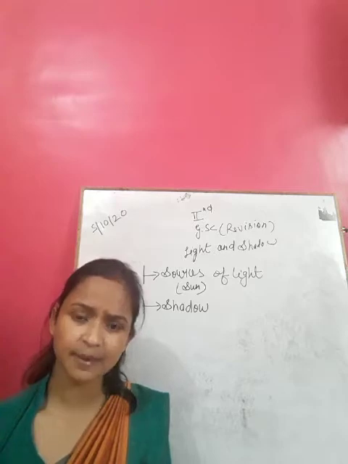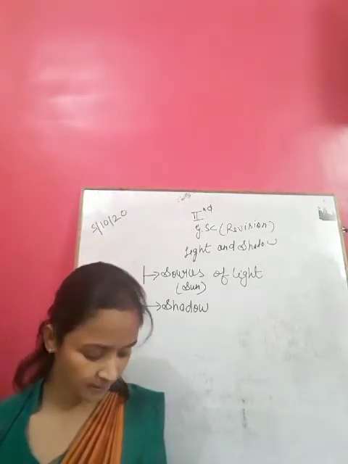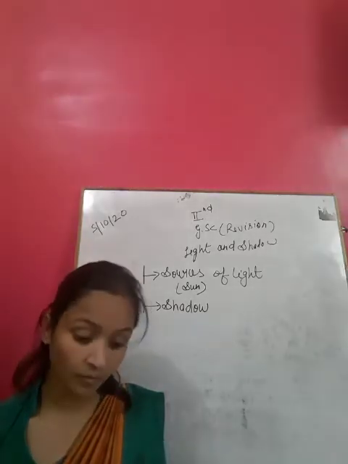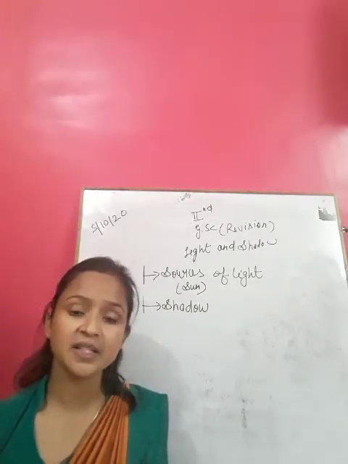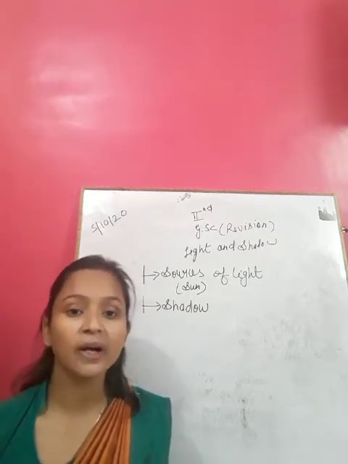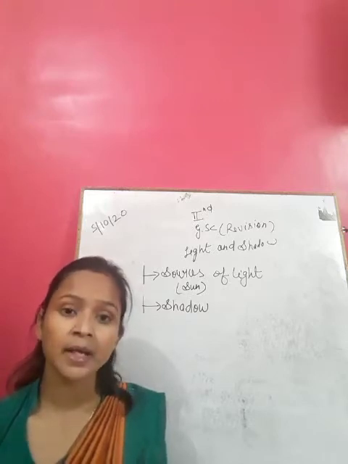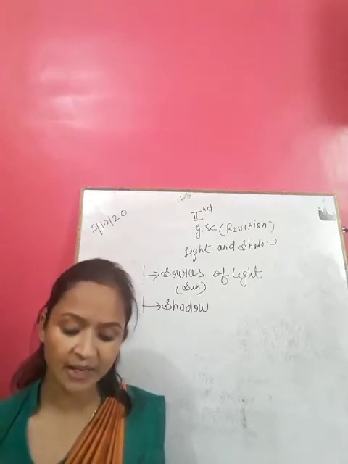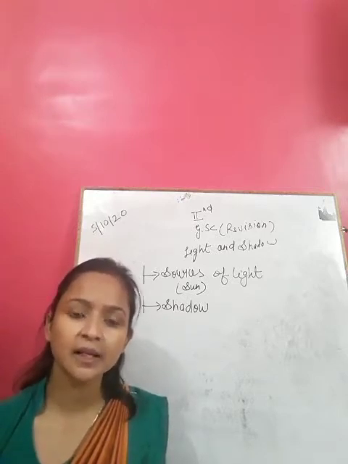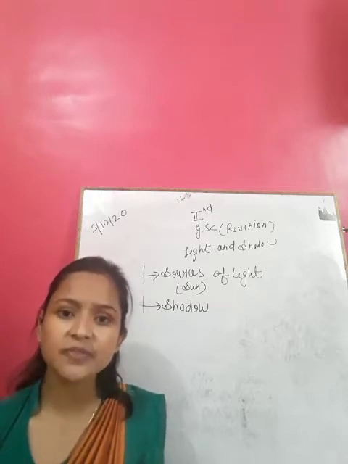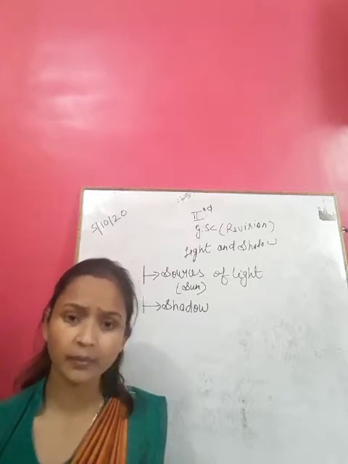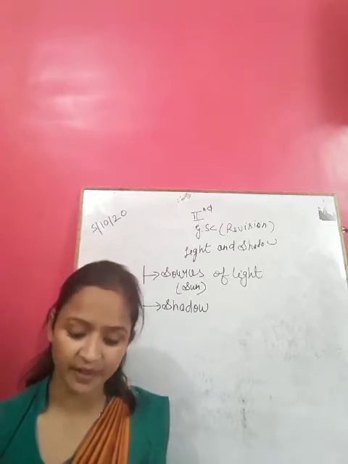You will see several objects such as plants, animals, poles, vehicles, etc. Stand with your face towards the sun, and now look at your back. You will see a dark form on the ground, and this form will be just like your body in shape, but its size will be different.